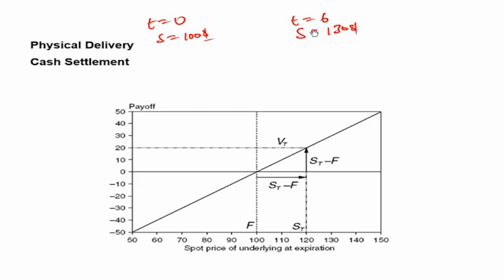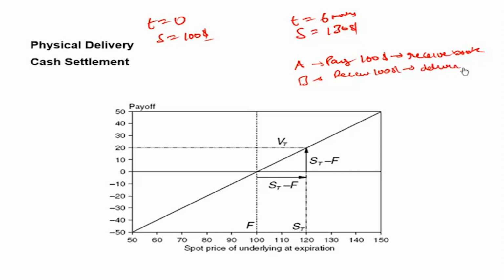The contract was for 6 months, so at T equal to 6 months, this contract will have to get settled. A was the buyer, so A will now pay $100 and receive the book. As far as B is concerned, he will receive $100 and deliver the book, because that was the contract.